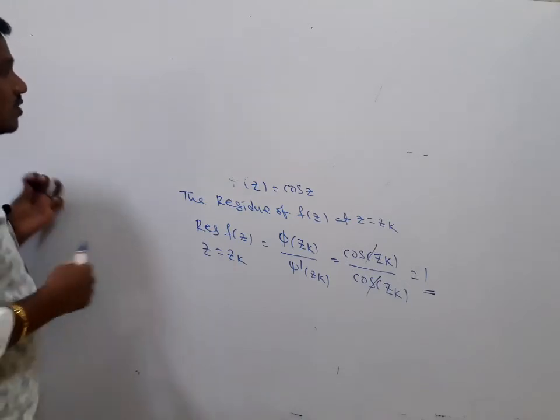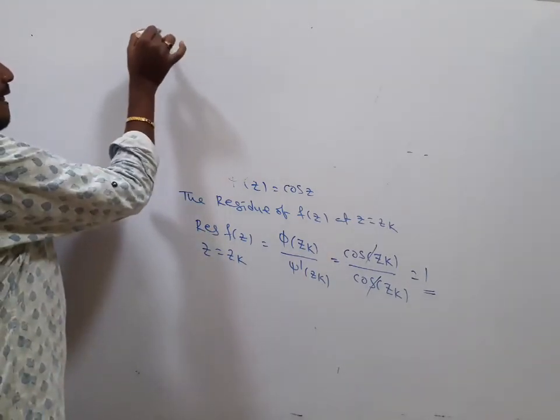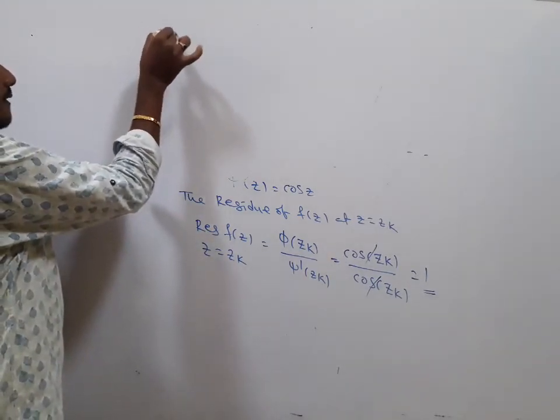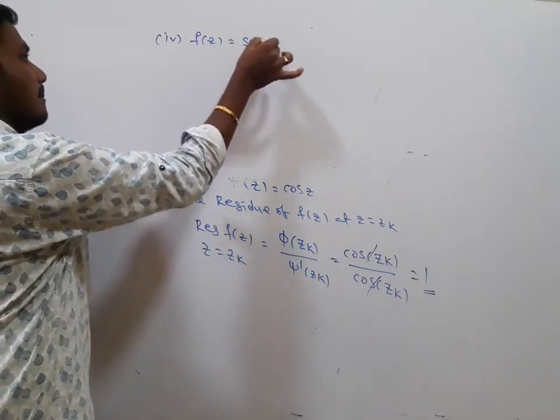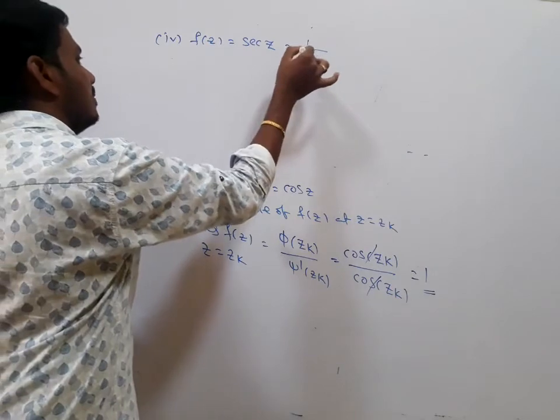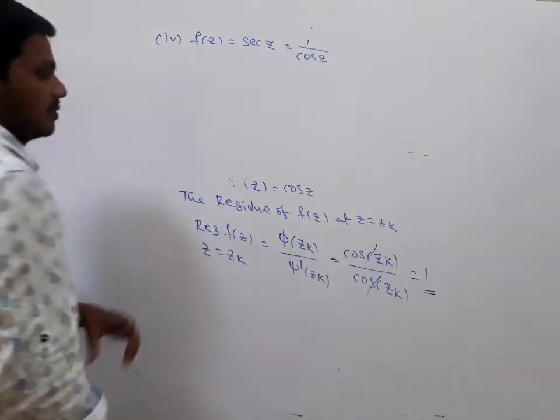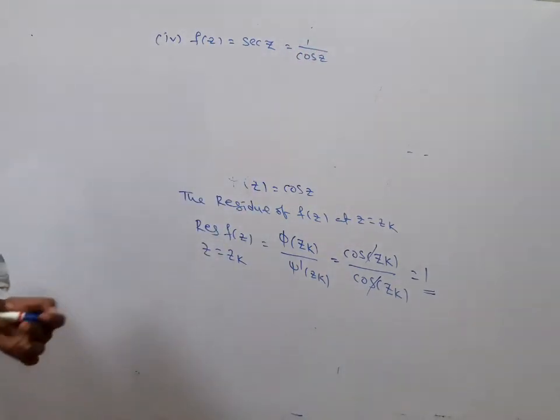Next, the fourth one. f of z equals secant z, which is 1 divided by cos z. Here also, the form is the same.